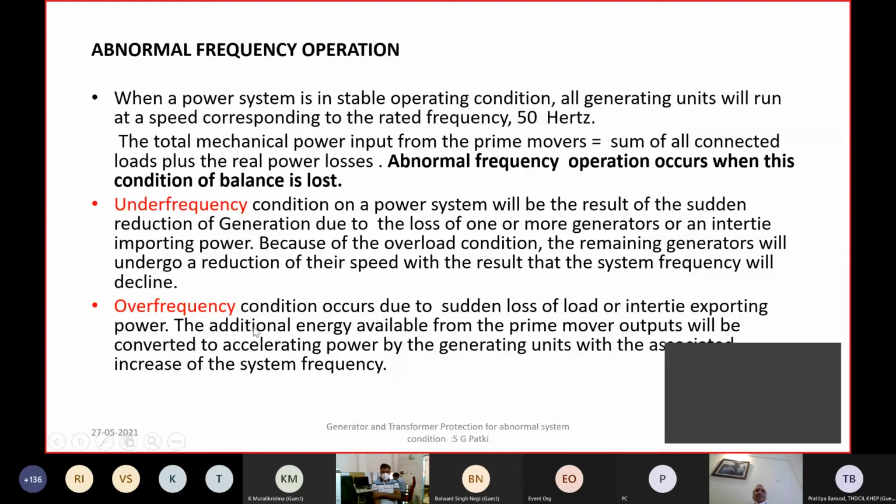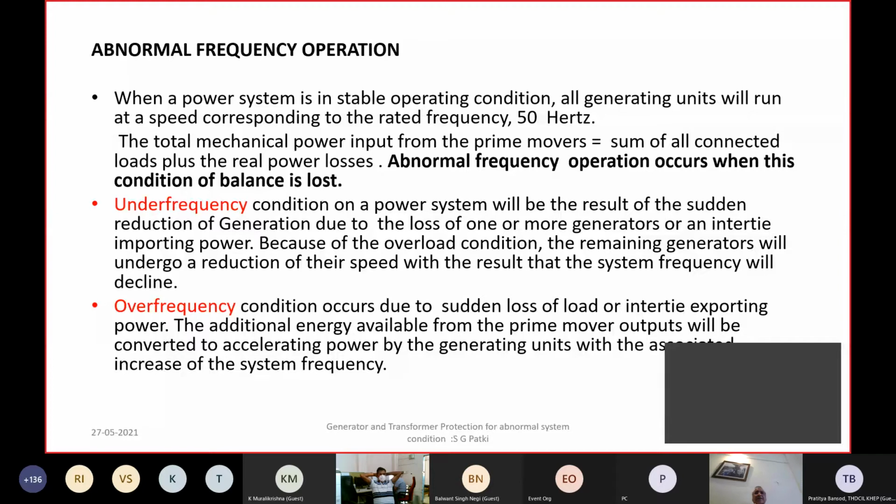So how can these under frequency and over frequency conditions be tackled? Basically, the frequency stability is ensured by the governing action. So the first line of action is the governors. The primary response of all the governors on all the machines which are connected to the grid will try to correct the frequency.